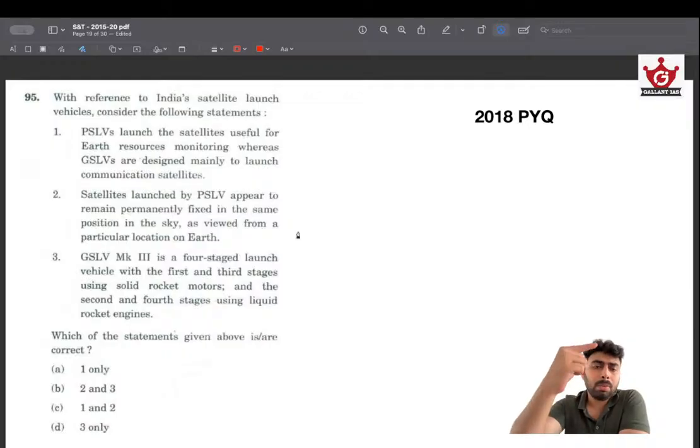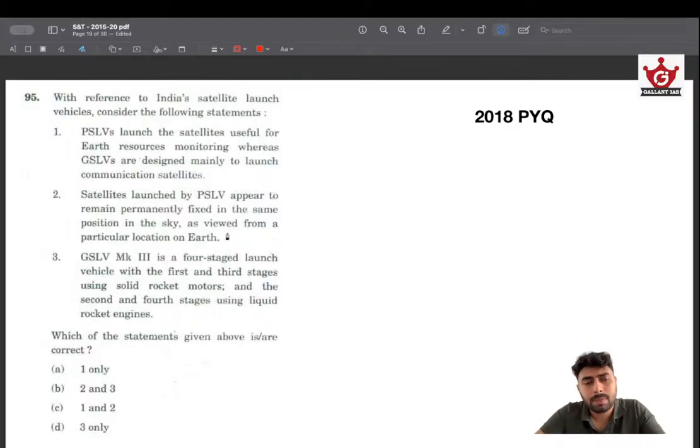meaning that they are going from pole to pole. Earth is rotating in this axis, and the polar satellite is going in this axis, meaning that they won't be fixed in the same position in the sky. When observed from the Earth, they may seem continuously moving because the Earth is not in the same axis as the PSLV. So this is a wrong statement.